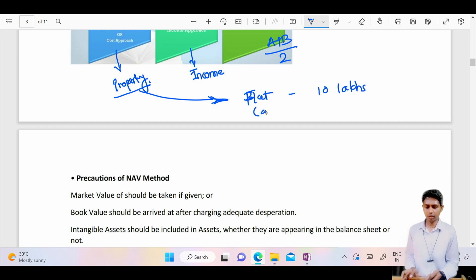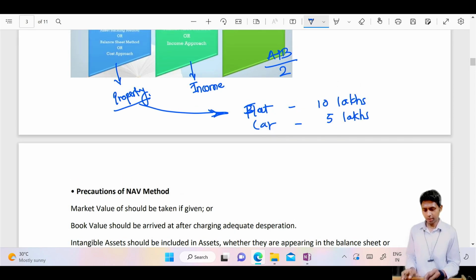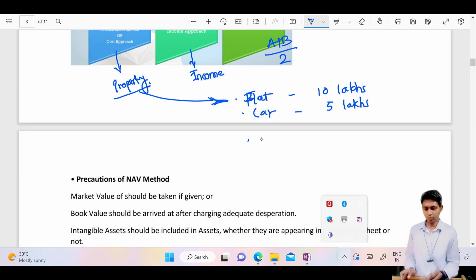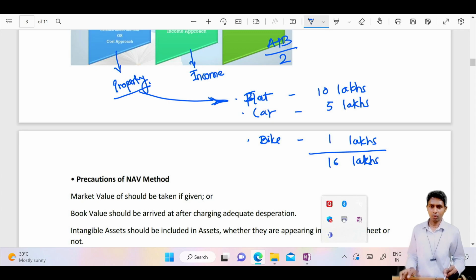Then I have one car, a 5 lakh rupees car. Then I have one bike, say a 1 lakh rupees bike. This much property, so you will say my property is 16 lakh rupees.